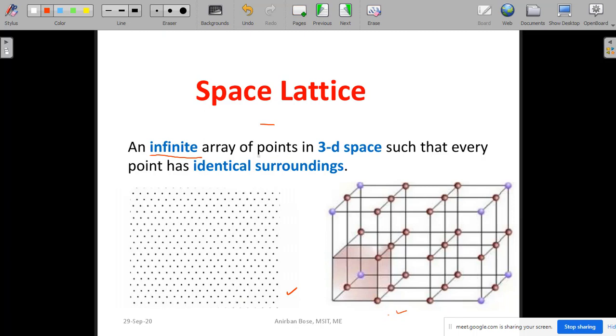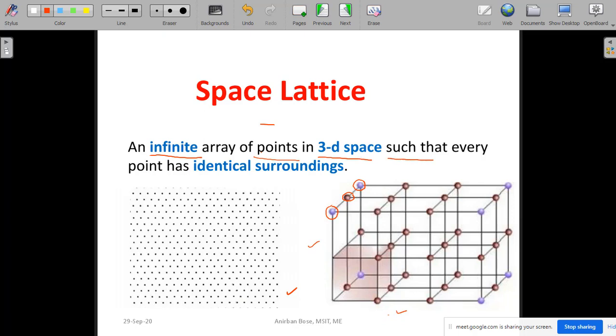It is an array of points. That means here on the right hand side of the picture you can see the 3D array of points. You can see these are points, but do not confuse that these are atoms. These are only points. For clarity, I have shown a certain dimension here, but these are basically points, just the location without any dimension. Okay. So this is the space lattice, the infinite array of points in 3D space. Up to this much I think it's clear.